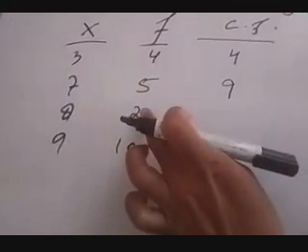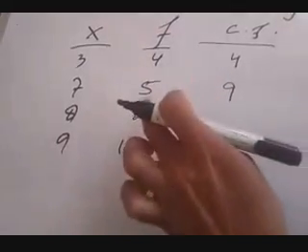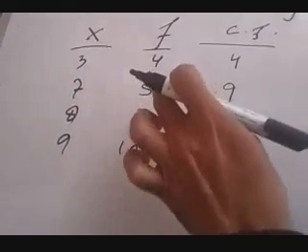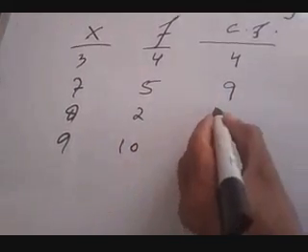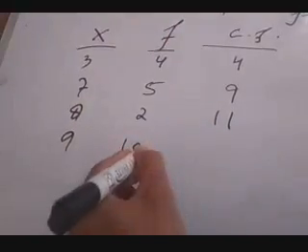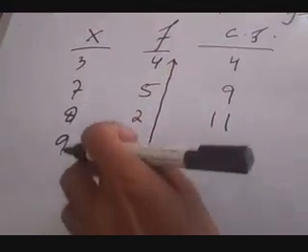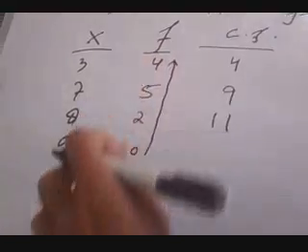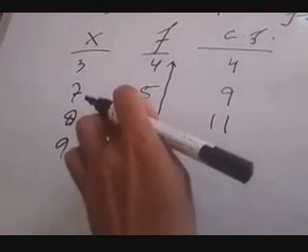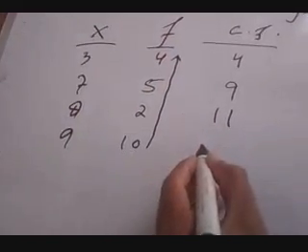Then the next frequency is 2. Prior to 2, there are 5 and 4, so 2 plus 9, that is 11. And prior to 10, we sum all the previous frequencies: 10 plus 2 plus 5 plus 4. That means 21.